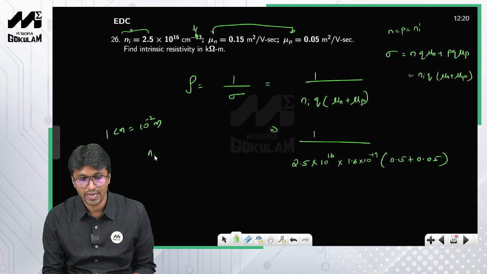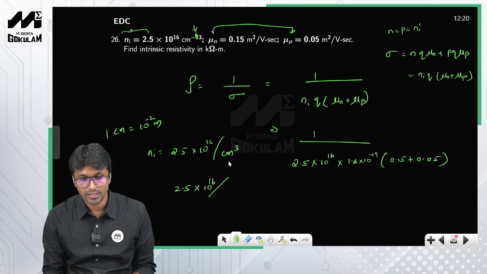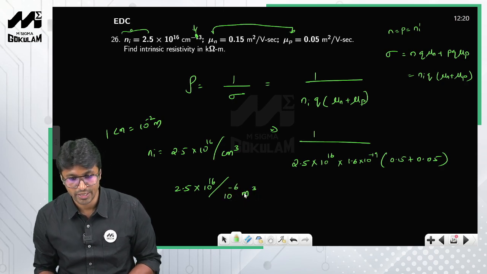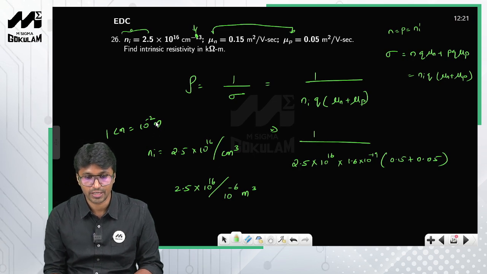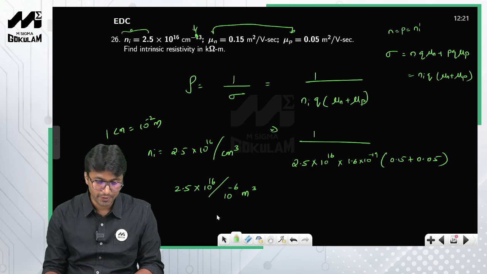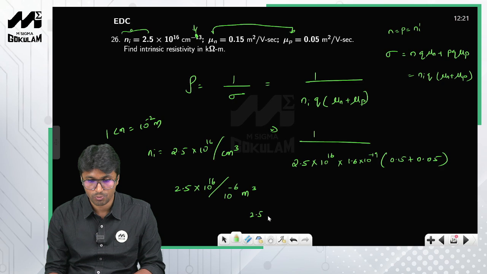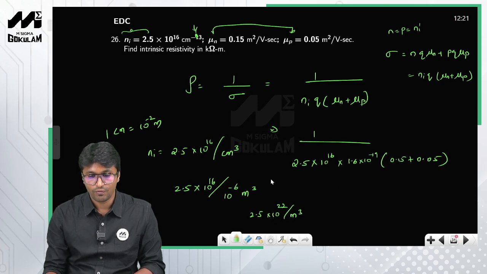So therefore, ni is nothing but 2.5 into 10 raised to 16 per centimeter cube, right? So you can write this as 10 raised to minus 6 meter cube, because 1 centimeter is nothing but 10 raised to minus 2 meters. When 10 raised to minus 6 goes to the numerator, it becomes 2.5 into 10 raised to 22 per meter cube, right? So now all of them are in meters.